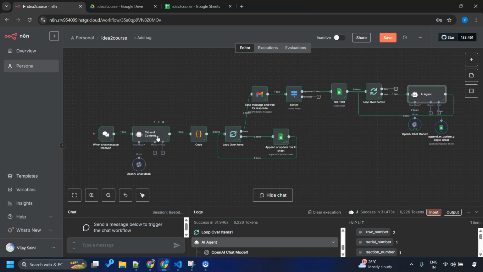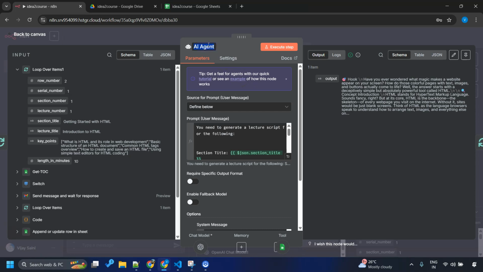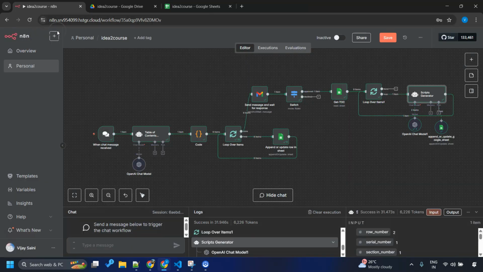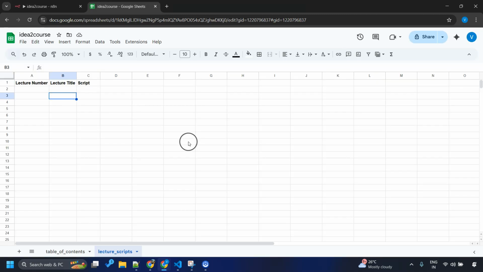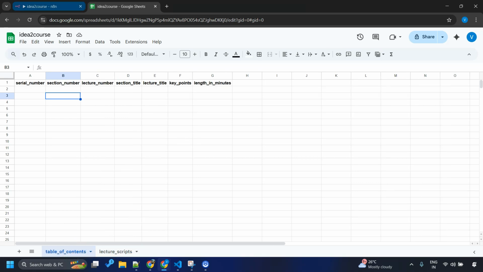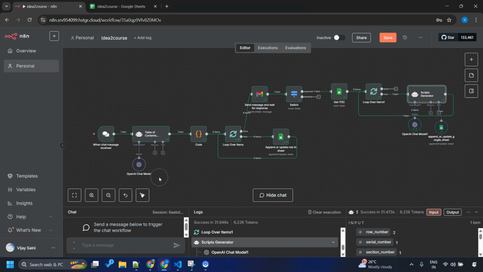So we named it table of contents generator. This one I'll name scripts generator. Okay, this is the scripts generator agent, and if you want to rename a few other items to make more sense, that should be fine. Okay, alright, now it's time to test this workflow end to end. So I have cleaned this sheet as well as the table of contents, and now there is nothing inside this.